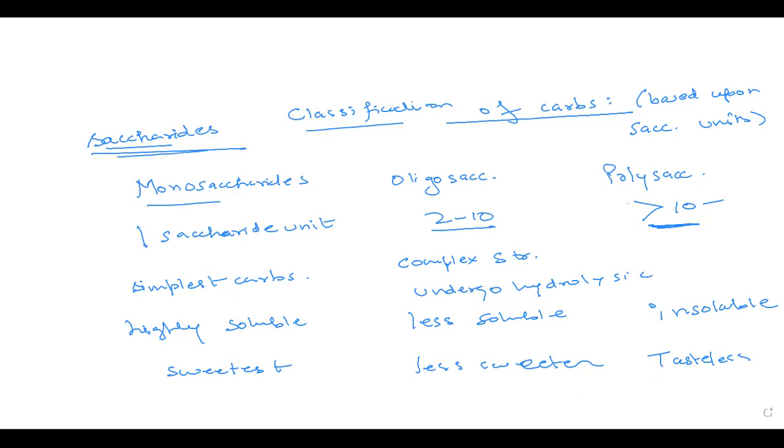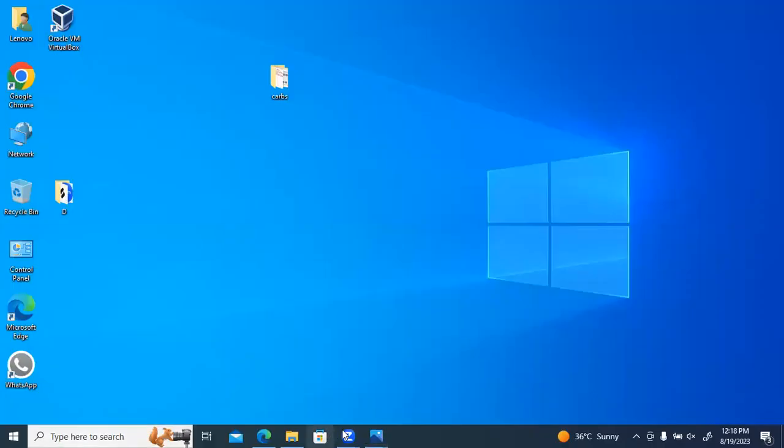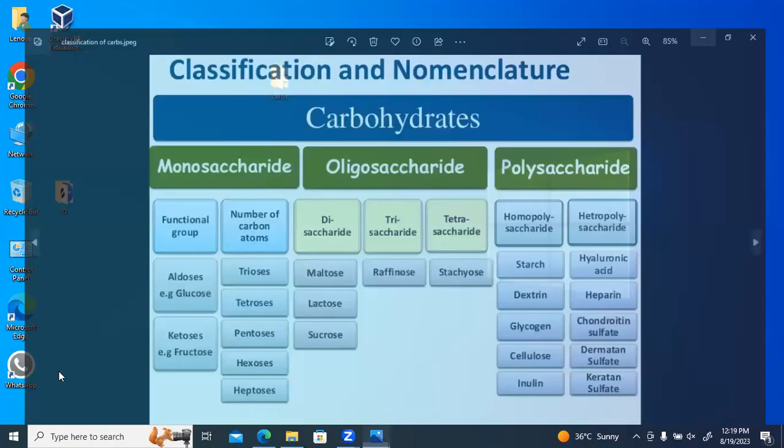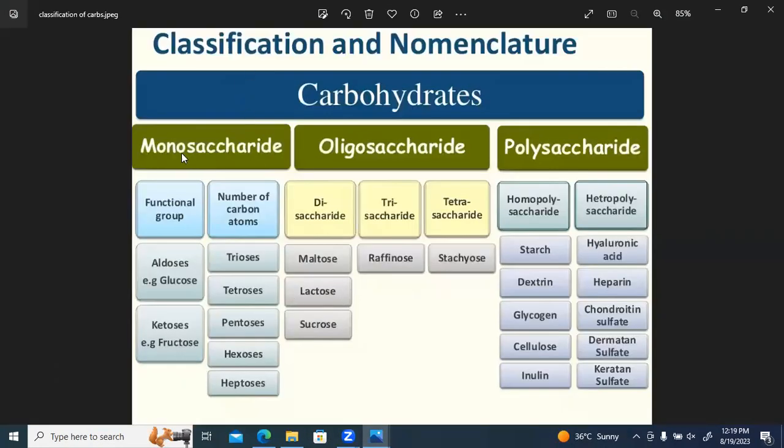Now there are different kinds of classification of carbohydrates. I'll just show you. Here we have the basic classification of carbohydrates. So here we can see, based upon the functional groups. This was the basic classification on the basis of saccharides: monosaccharides, oligosaccharides, and polysaccharides.